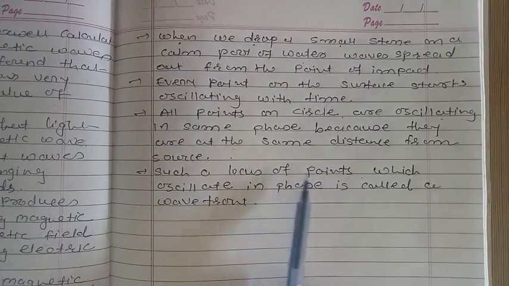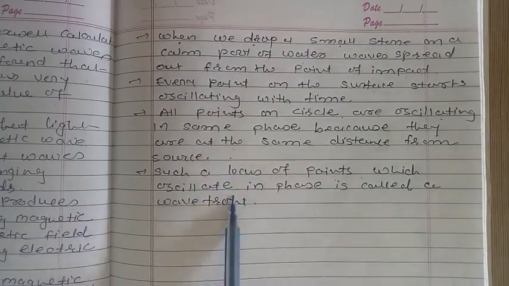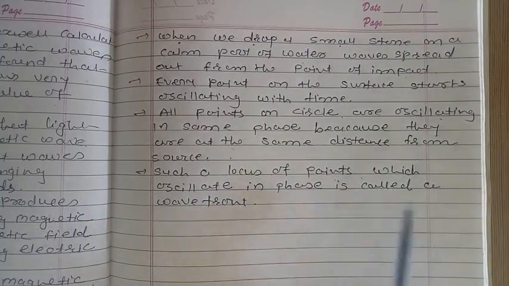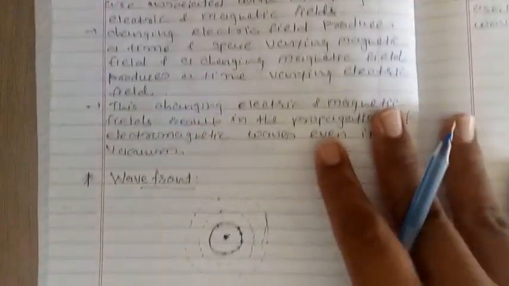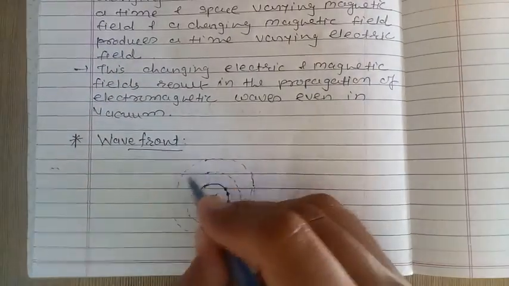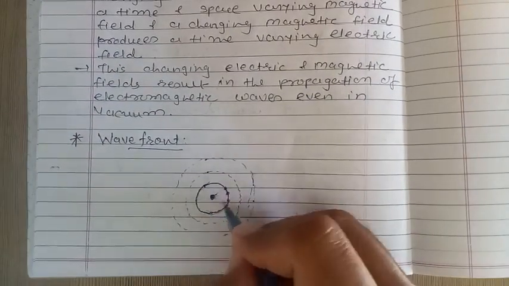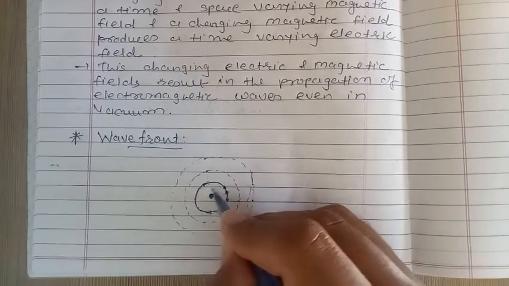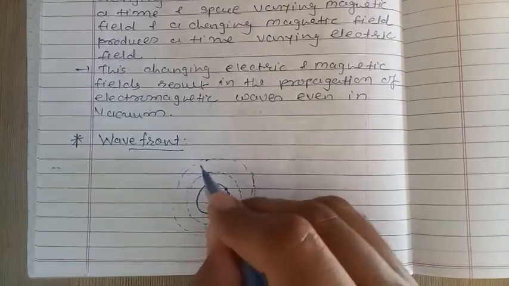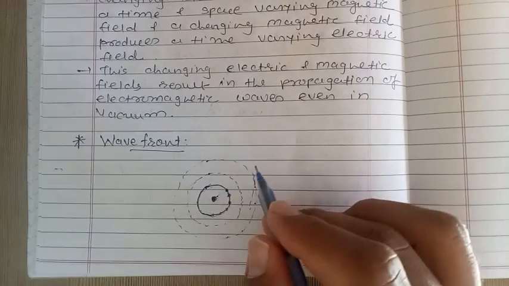Such a locus of points which oscillate in phase is called a wavefront, right? So this locus of points which oscillate in the same phase is called a wavefront. So these are the wavefronts. This is our first wavefront, this is second, and this is third. Now